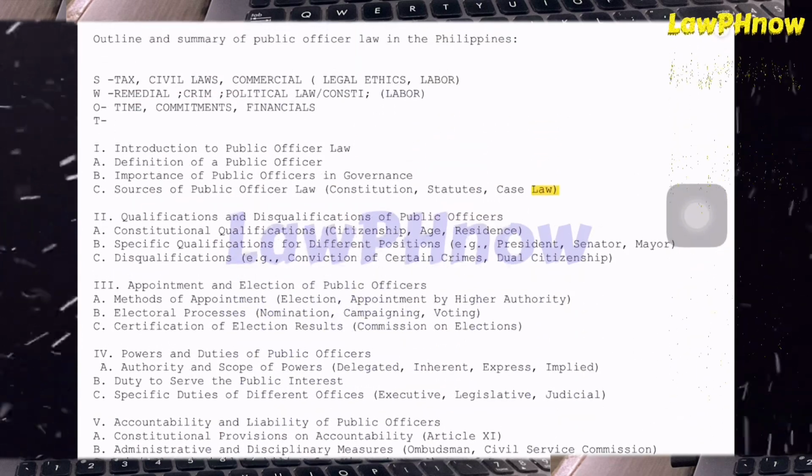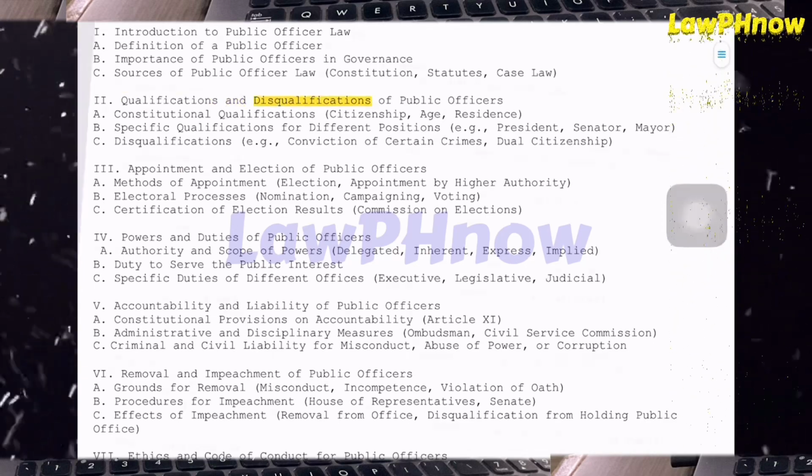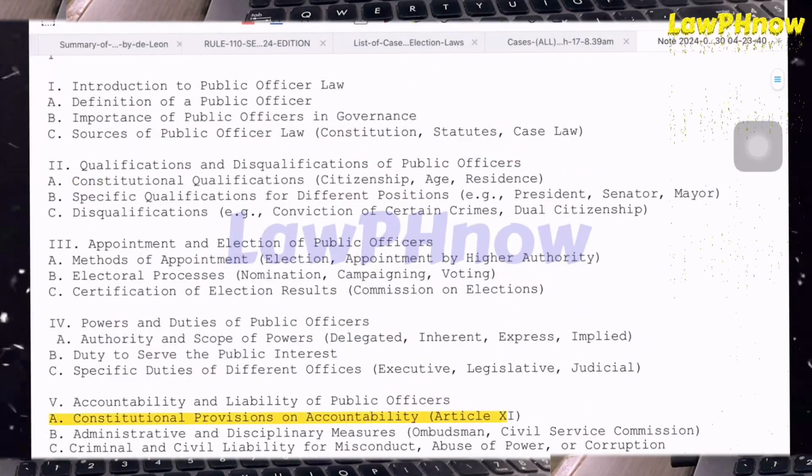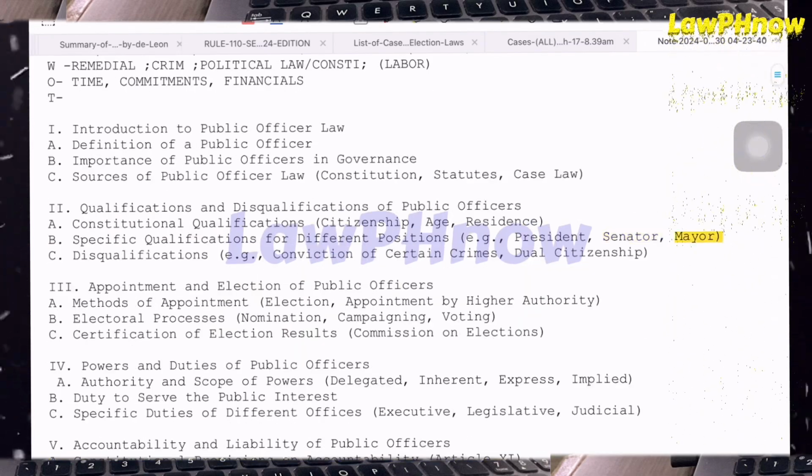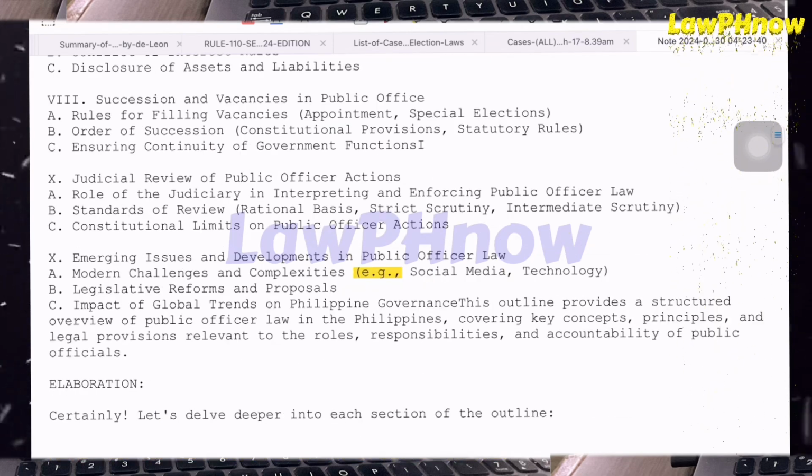2. Qualifications and disqualifications of public officers. A. Constitutional qualifications: citizenship, age, residence. B. Specific qualifications for different positions, e.g., President, Senator, Mayor. C. Disqualifications, e.g., conviction of certain crimes, dual citizenship.